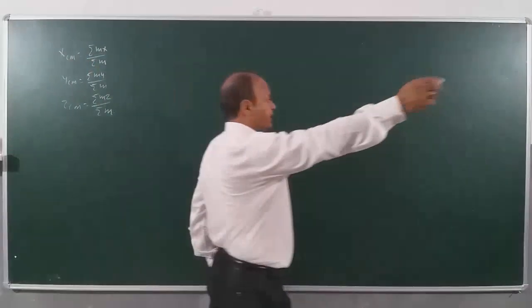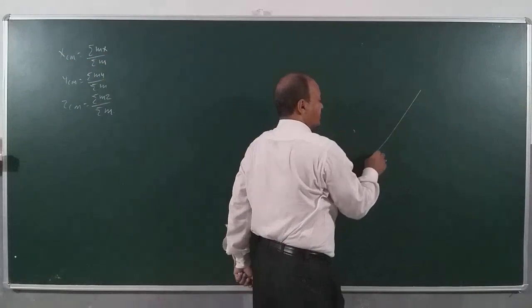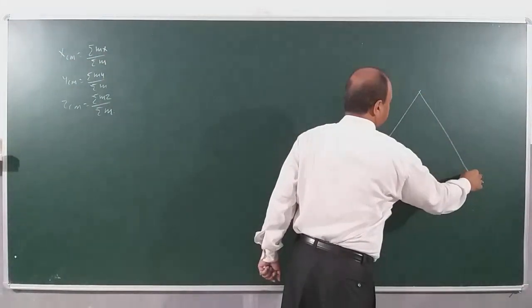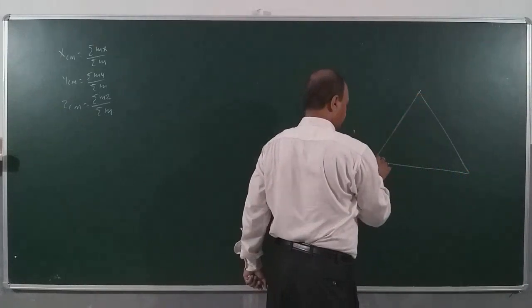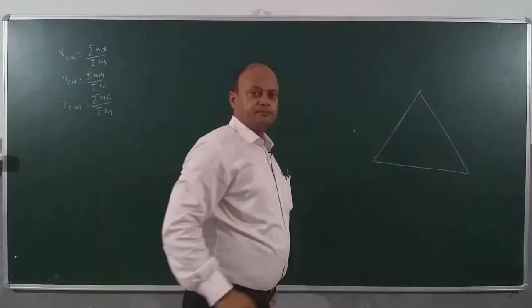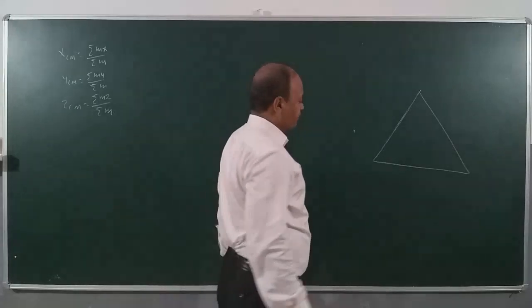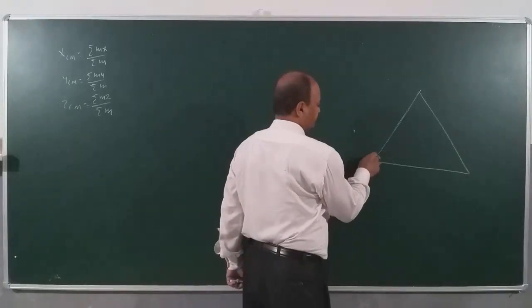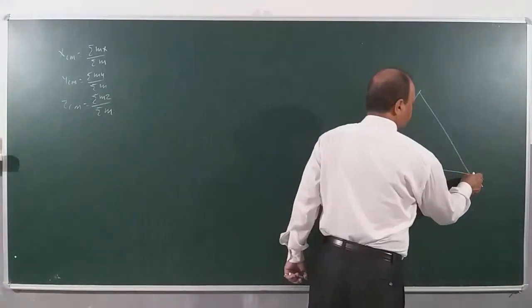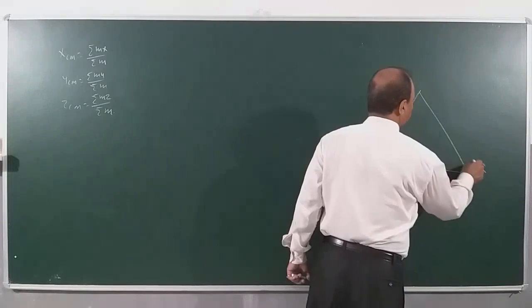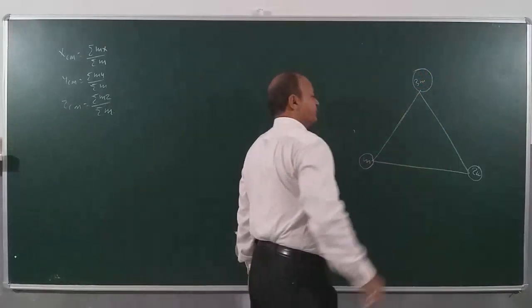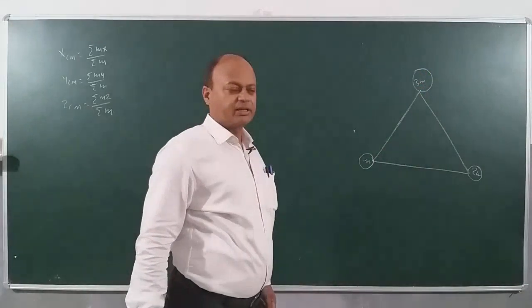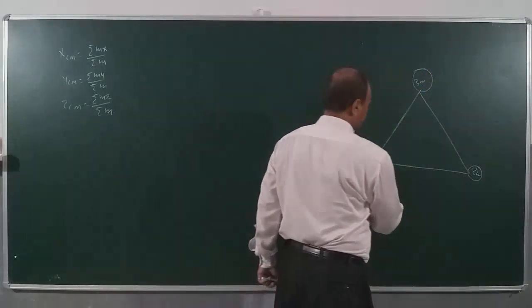For example, here we have an equilateral triangle. Okay. We have masses m, 2m and 3m. They have been placed at the vertices of an equilateral triangle. Length of each side is a.